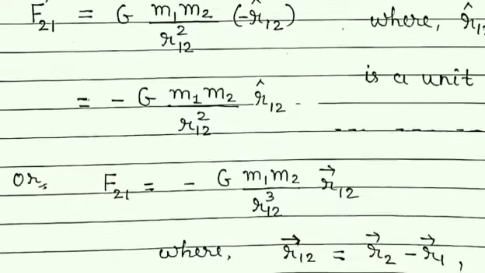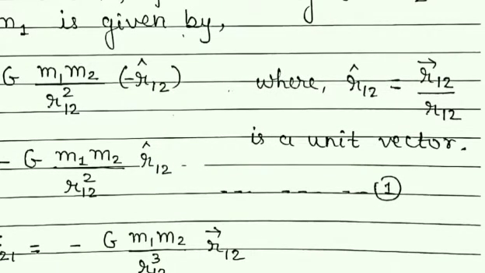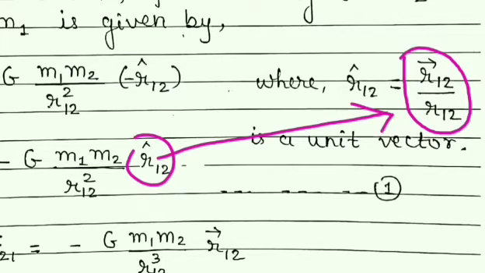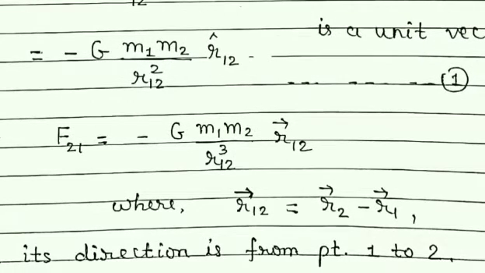Now students, if we use unit vector r12 is equal to vector r12 upon its magnitude, then in place of this, when we put this, we will get this next equation.